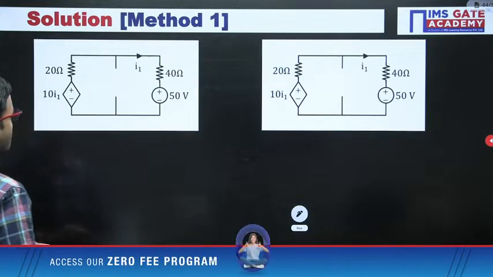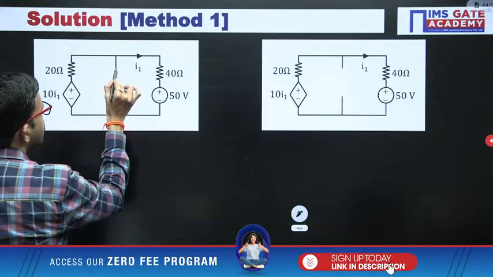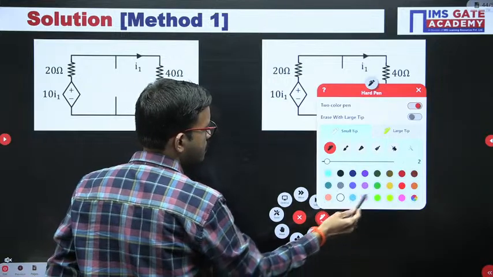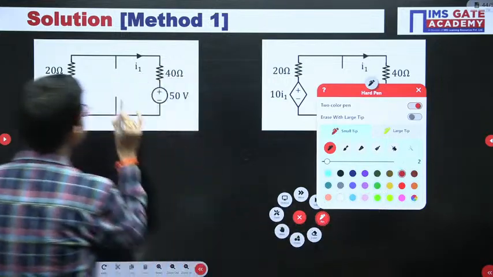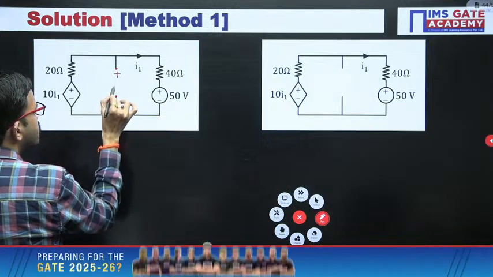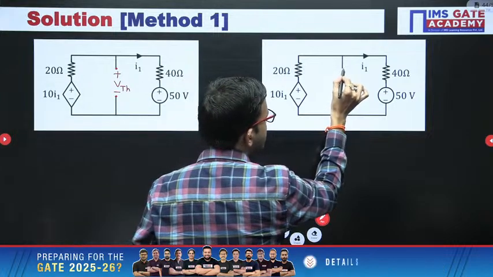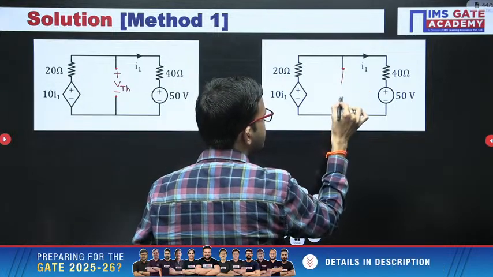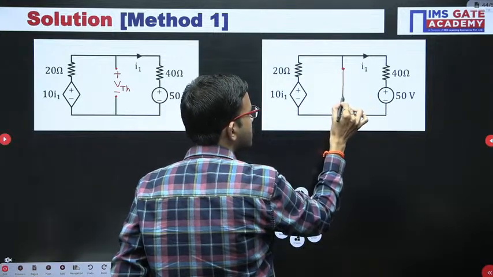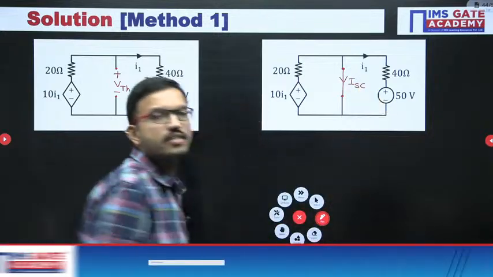So here first of all we have to find out the open circuit voltage, that is VTH, and then you can short the terminals here and find out the short circuit current.